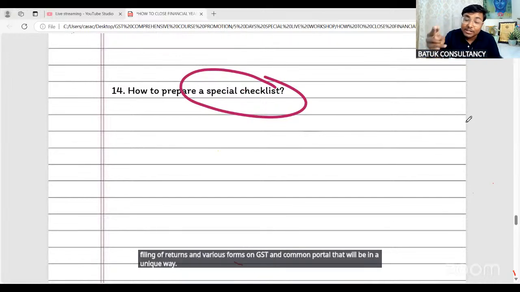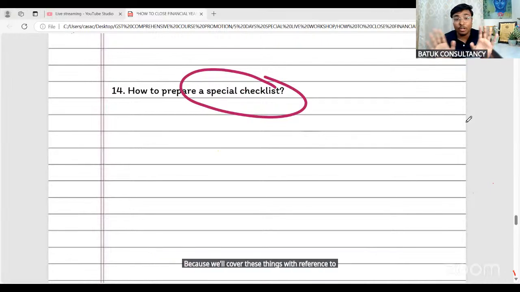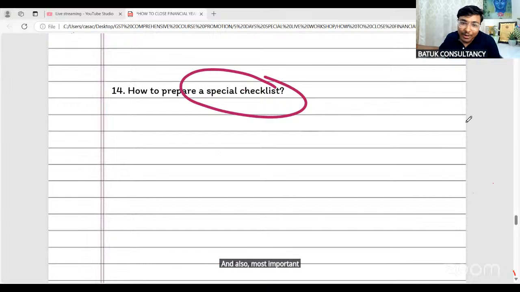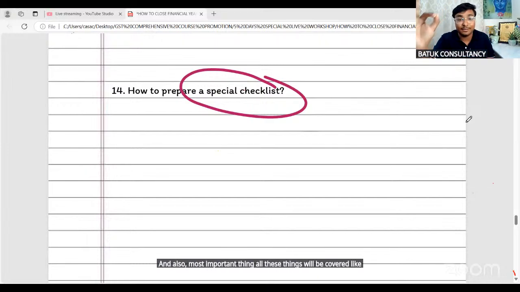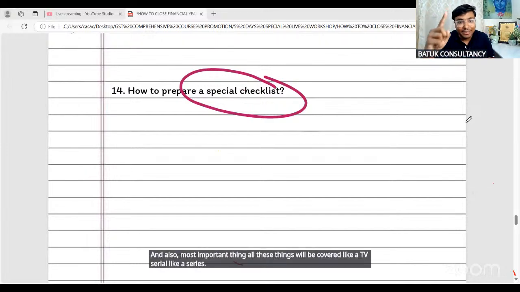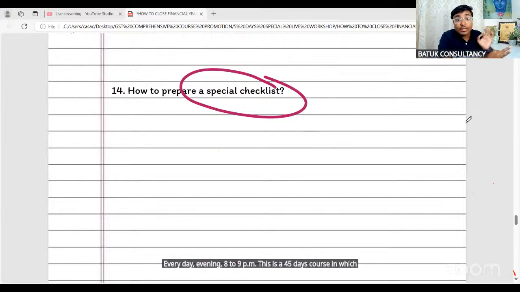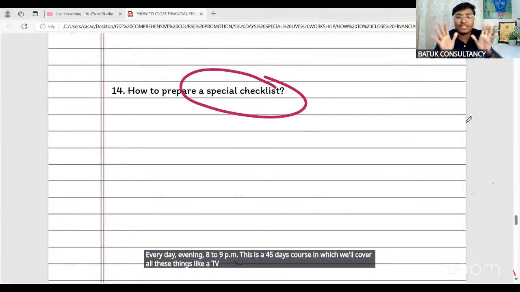Because we'll cover these things with reference to provision of law. We are not providing you the details to feed the data. We'll provide you something else. And also, most important thing, all these things will be covered like a TV serial, like a series. Every day, evening 8 to 9 p.m. This is a 45 days course in which we'll cover all these things like a TV serial. It will be a very interesting session.